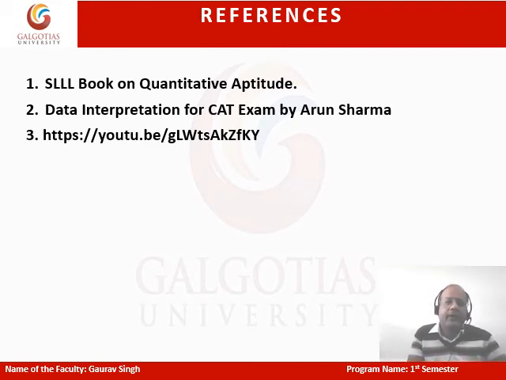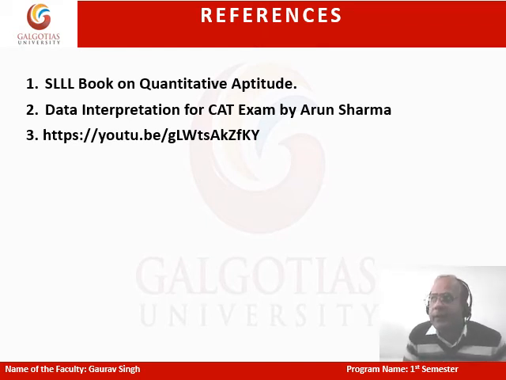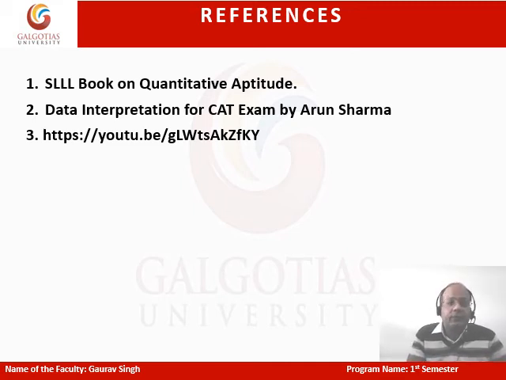The expert trainers at SLLL have taken some years to come up with such a good book. At times we go for books in the market, but I would say this is a really good book. So we should be looking into it. You can ask your trainers in the class to guide you on where to find it. They can share the PDF.